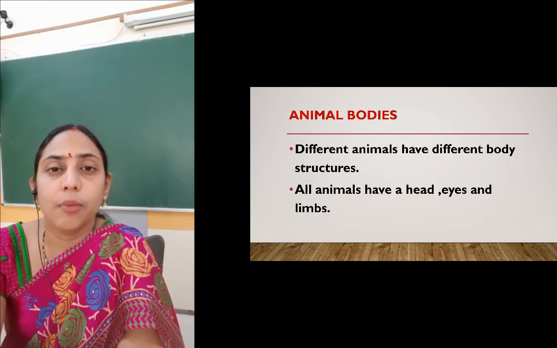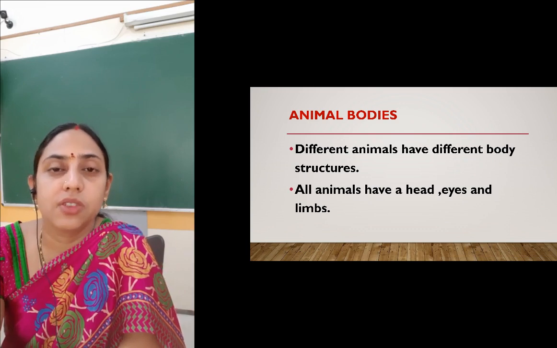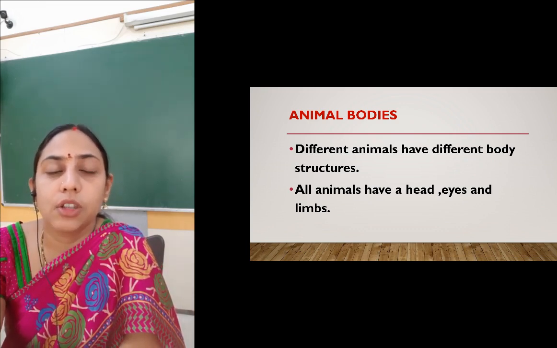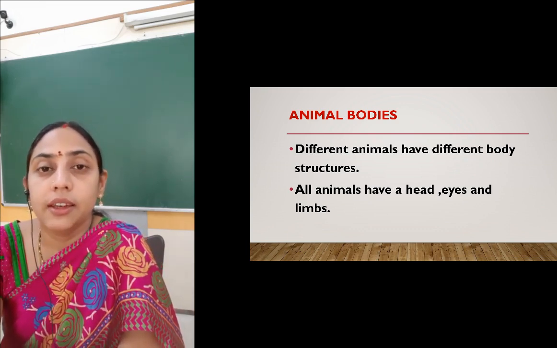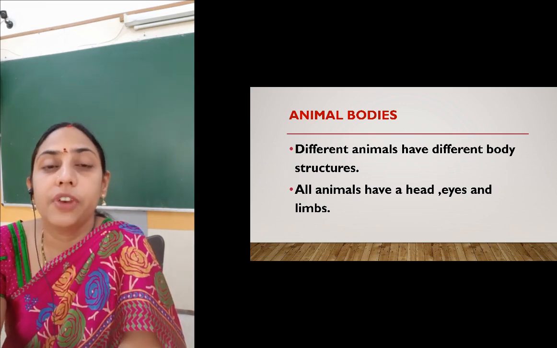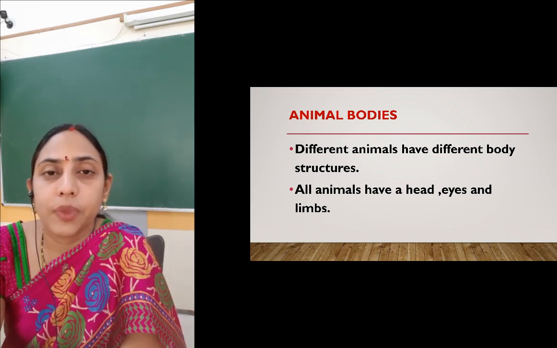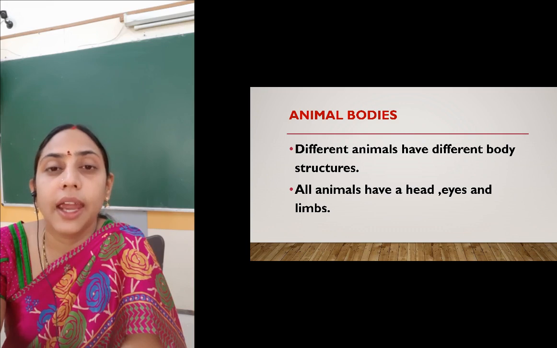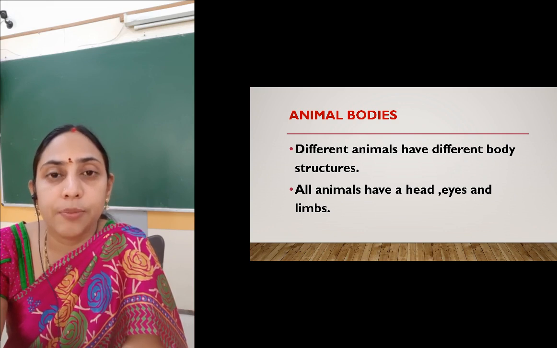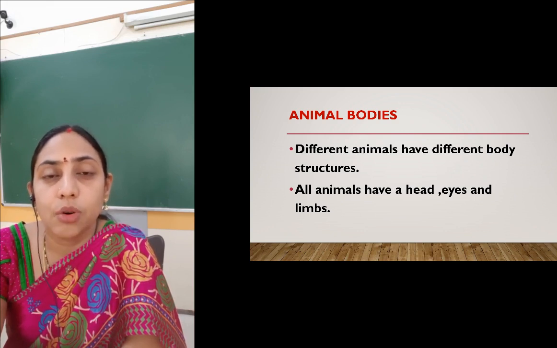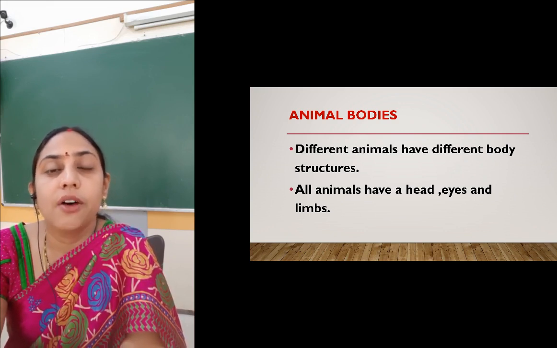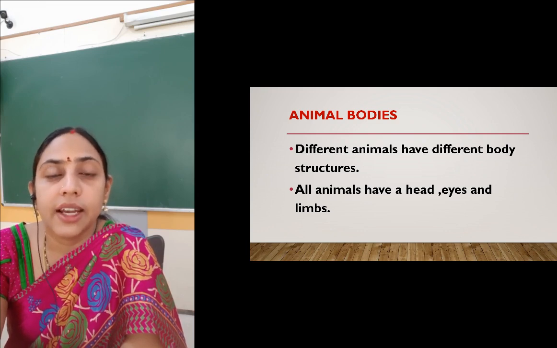Now if we talk about the body structure of the animals, different animals have different body structures. What they have in common is head, eyes and limbs. Limbs means hands, legs and different parts like that. So, all the animals will have head, eyes and limbs.